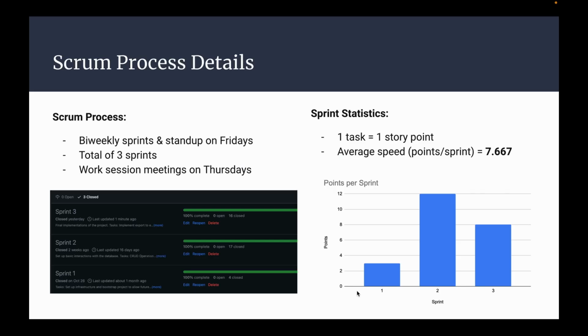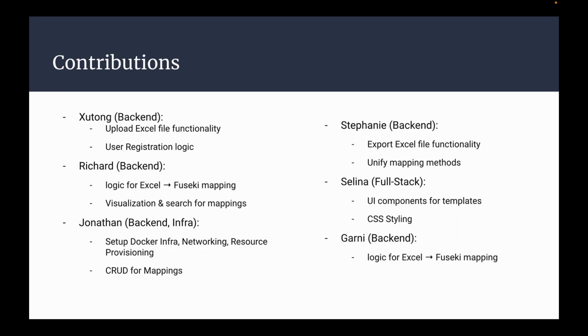The Scrum process consists of bi-weekly sprints and stand-up on Fridays. We totaled 3 sprints each 2 weeks apart. We also had work session meetings on Thursdays for last-minute debugging. Sprint statistics-wise, we attributed 1 task to 1 story point and achieved an average speed of 7.667. You can see in the chart below that Sprint 2 achieved the highest amount of points. Contributions were divided between backend, infrastructure, and full-stack or front-end roles. The tasks are outlined below.